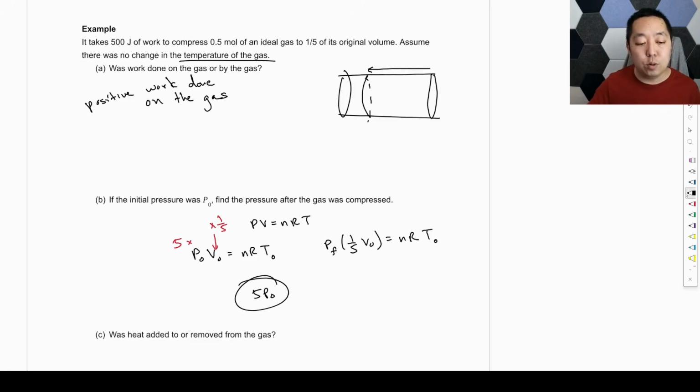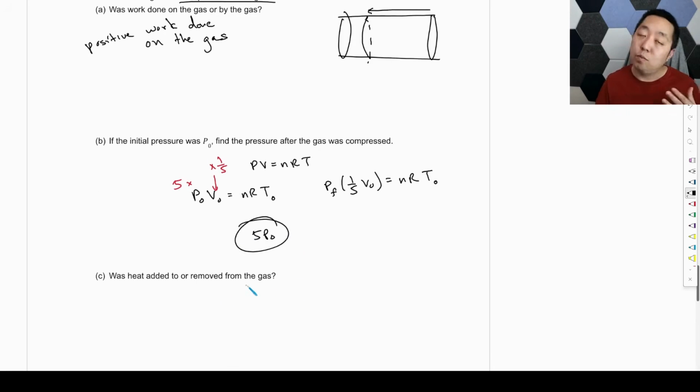Now, is heat added to or removed from the gas? Well, think about it 2 ways, right?